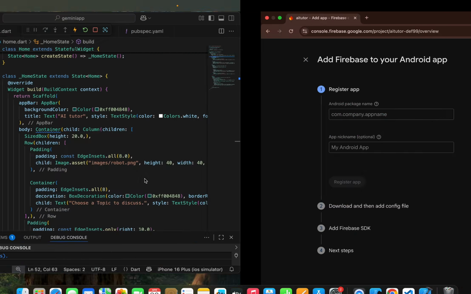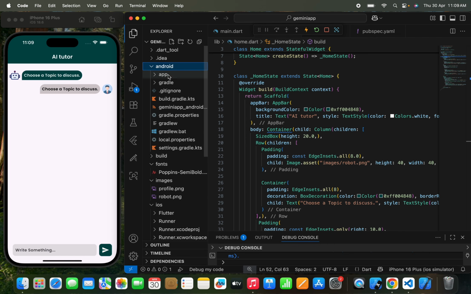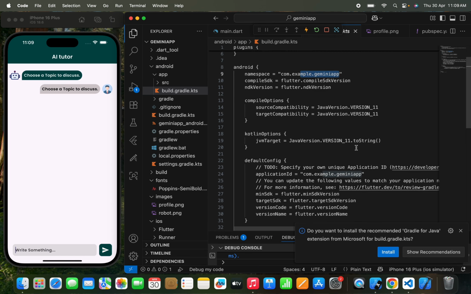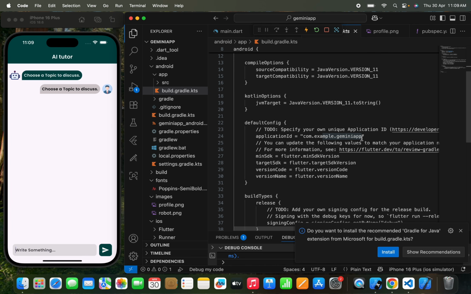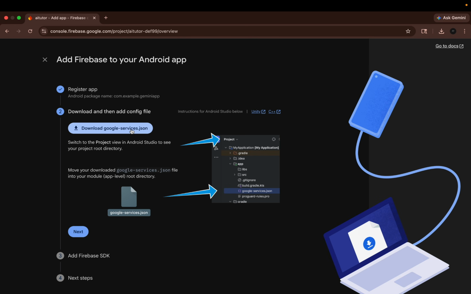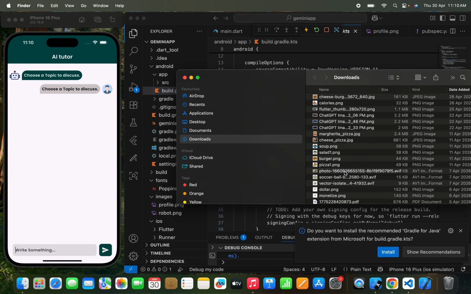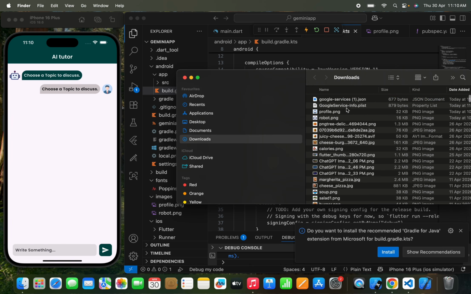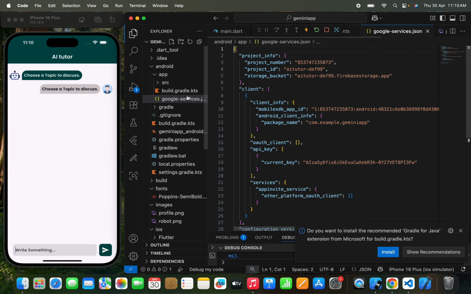Now we need an Android package name. To get this, we need to move to the Android app build.gradle.kts. Let's copy this application ID. I am copying the namespace, but both are the same thing. Let's paste this. Click on register app, and let's download this google-services.json file from here. Once you download that file, we need to remove the old file, and then rename it with the exact name that has been shown. Right, now we need to paste this in the Android app folder, something like this.